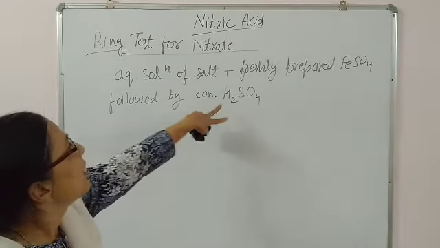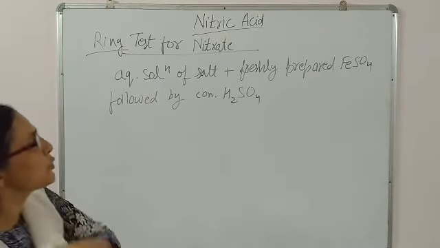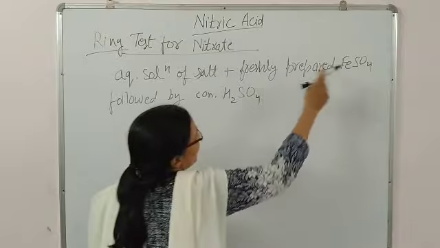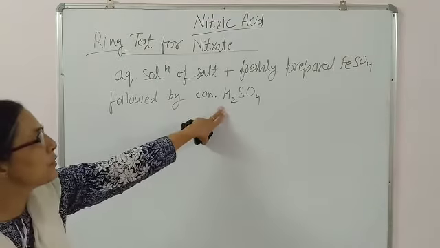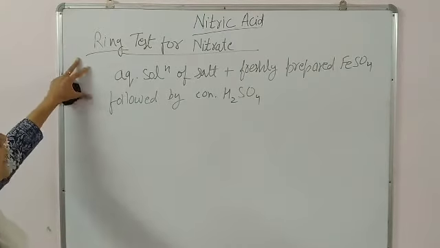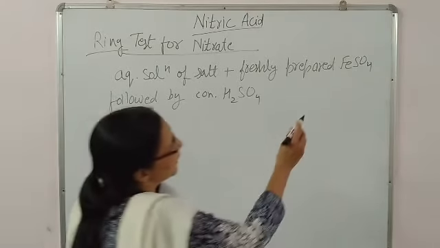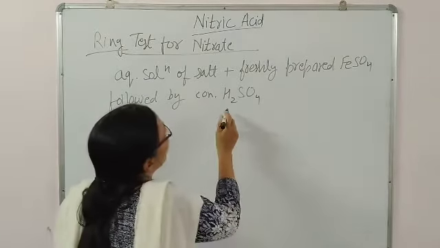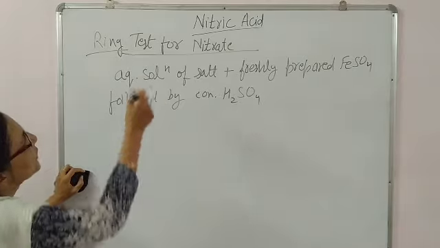Means the chemicals you have in the test tube are Fe plus 2 ion, hydrogen ion along with sulfate ion. The main key role will be played by ferrous ion and H plus ion along with nitrate ion.